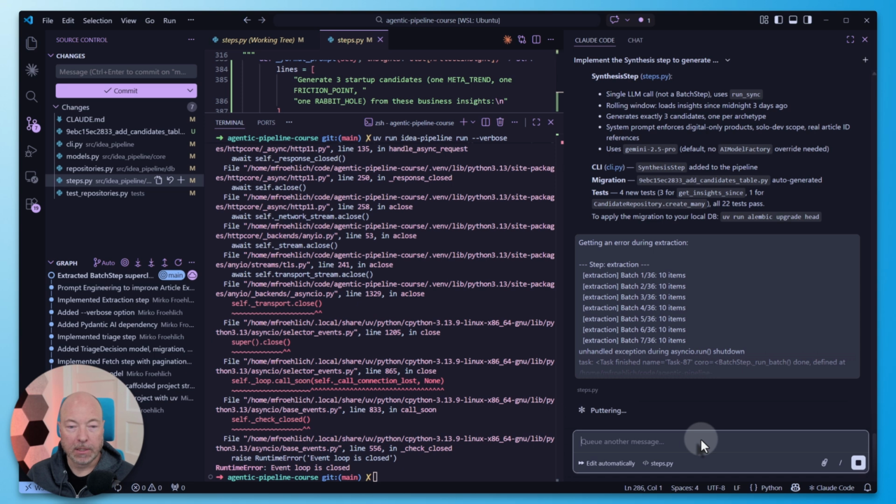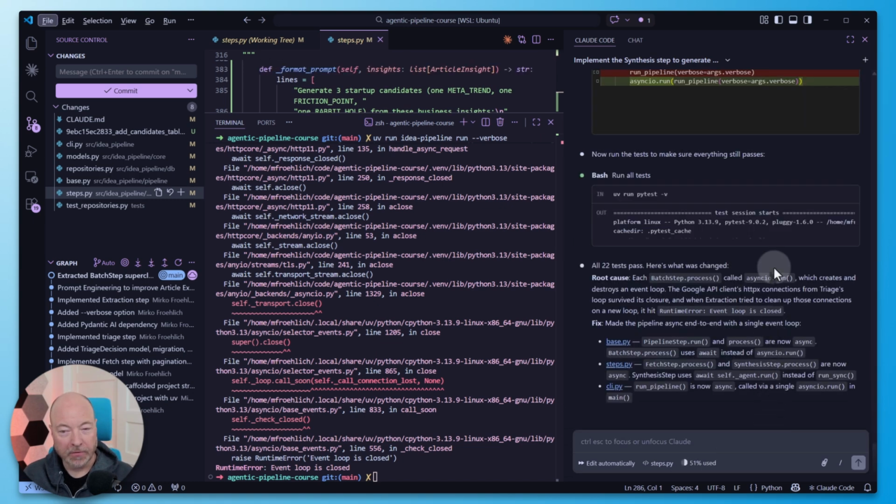It's possible that the LLM maybe just returned an error and we don't have super robust error handling yet. So that might be something that we need to add. In fact, for a robust pipeline, you probably do want to do that. Add some retries, maybe add some exponential backoff. That's all pretty straightforward to do if necessary. But let's see what Claude actually says is the problem here.